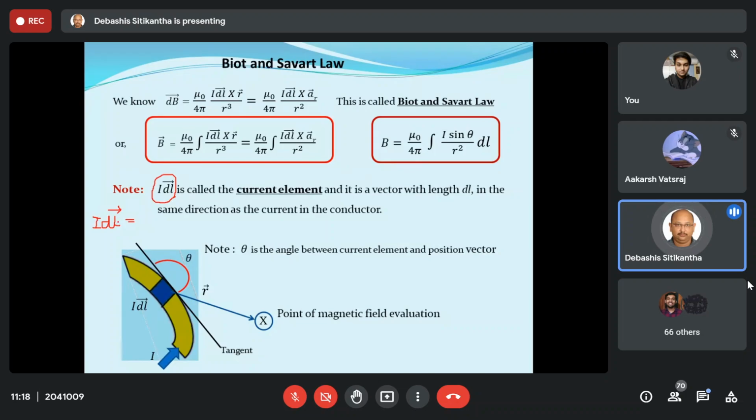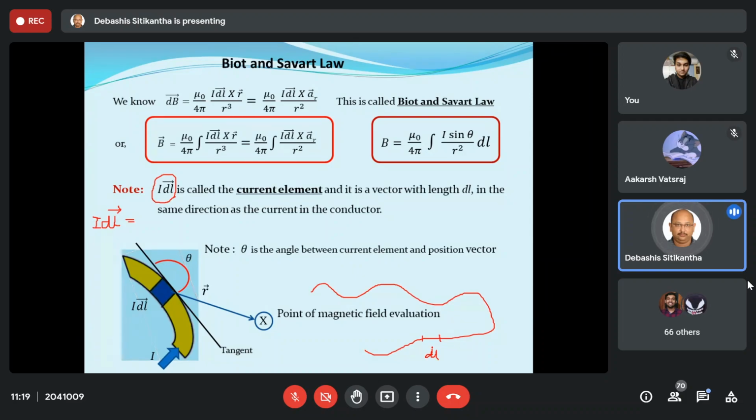Just see, if I have a conductor like this, which is not a straight conductor, I have taken a very small length over here, dl. You cannot tell that dl is a vector quantity, because dl is just like a point. If it is that, then how can you determine it as a vector?